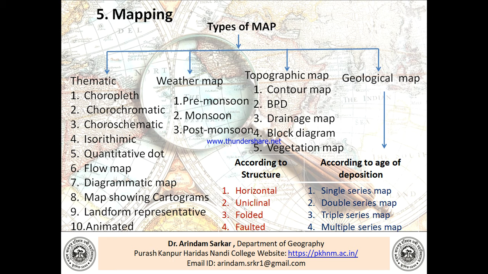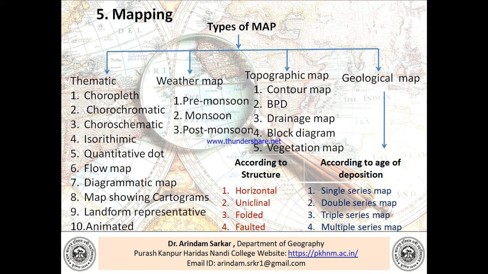And the weather map is of three types, that is pre-monsoon, monsoon, and post-monsoon in the Indian context. Now the topographical map. We can derive several maps from the topographic map, that is the contour map, broad physiographic division, drainage map, block diagram, and vegetation map. The fourth type of map is the geological map.